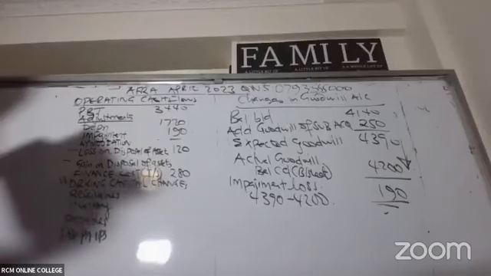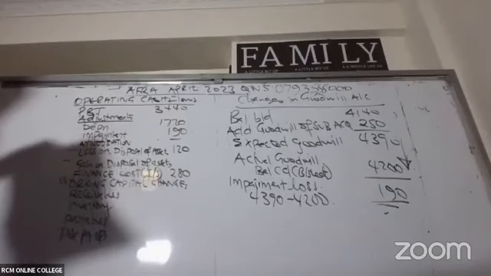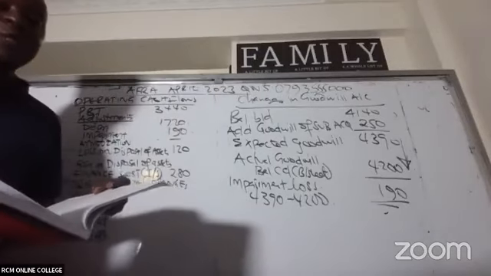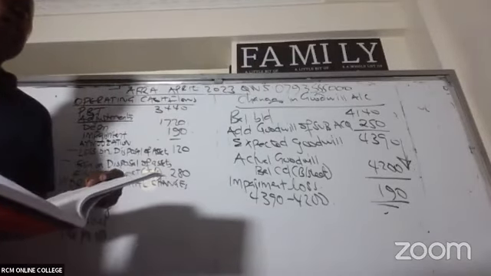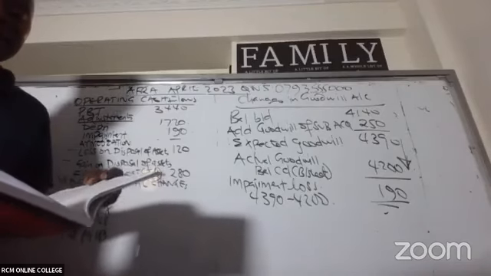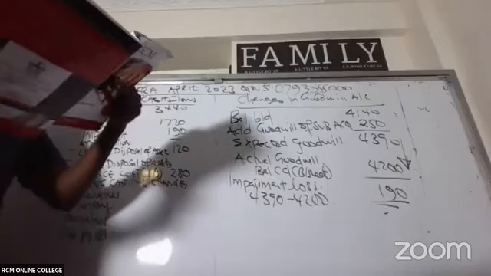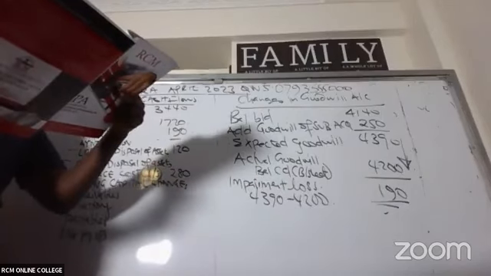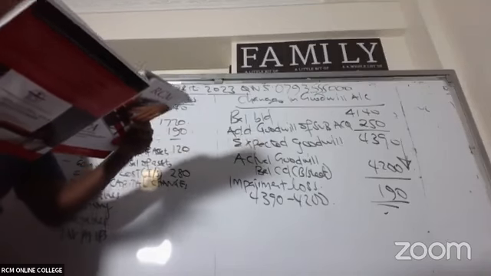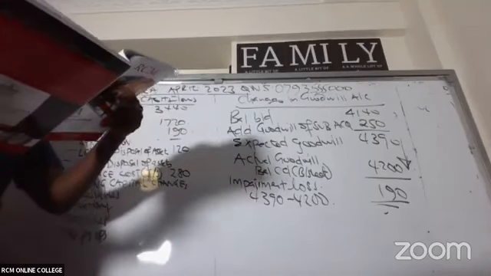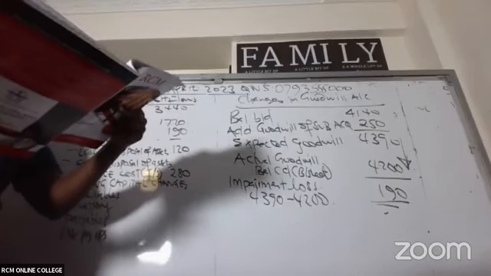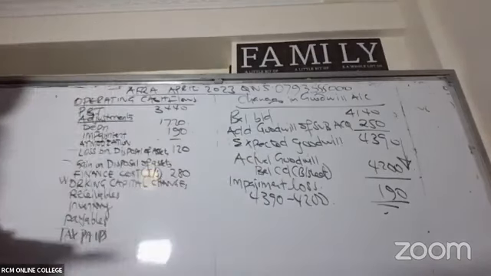So we continue reading, ladies and gentlemen. I want us to do something very nice there. Let's read note number 4. Note number 4: investments at fair value through P&L consist of highly marketable and risk-free securities. Leave that one out. Any impairment loss on goodwill is included in administration expenses. Leave that one out.